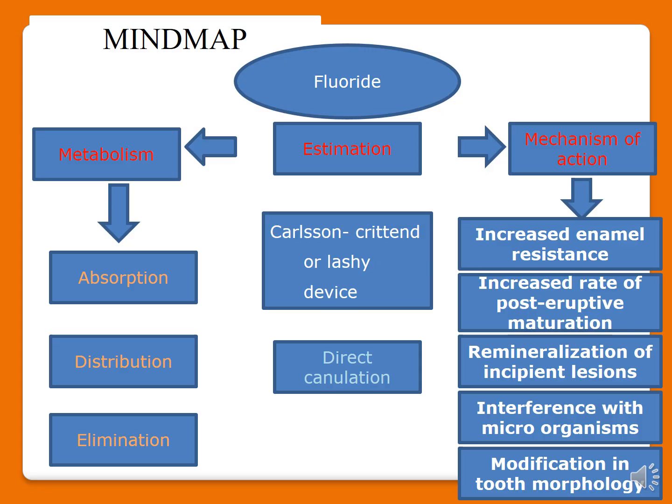Now this is a quick revision of the mind map of my entire fluoride content. We have seen three topics here: metabolism, estimation and mechanism of action. Metabolism, as I told you, is absorption, distribution and elimination. Elimination is through urine and feces, and absorption is through the lung and intestine. Distribution is such that fluoride is going to get deposited within 6 hours in your stomach. Estimation is how you calculate the amount of fluoride present. There are two types: Carlson Cretin or Lashy device, and direct cannulization.